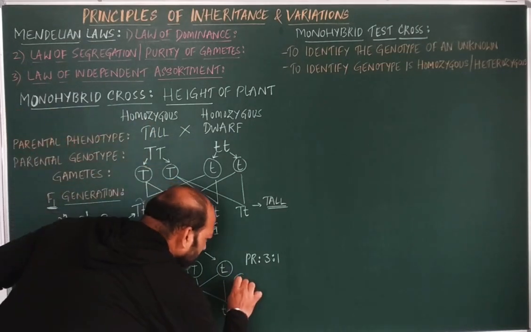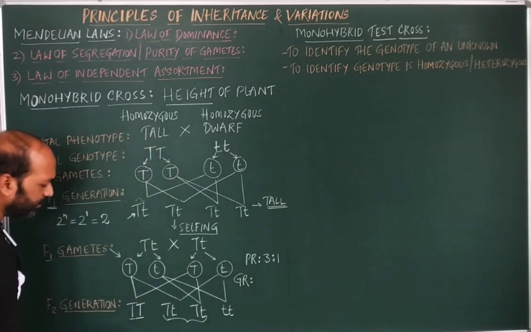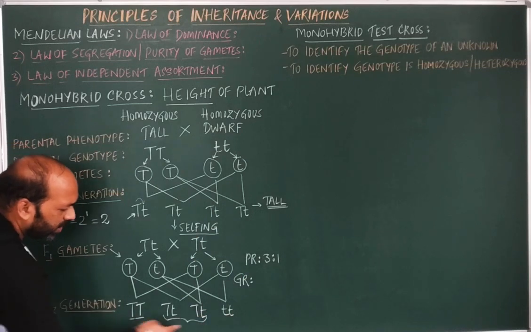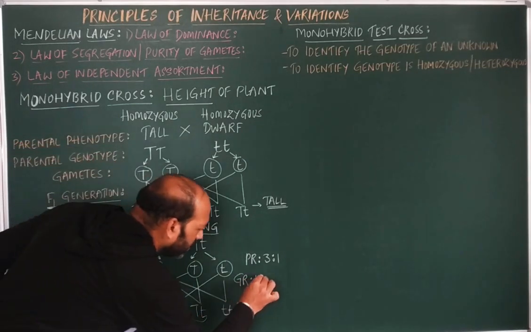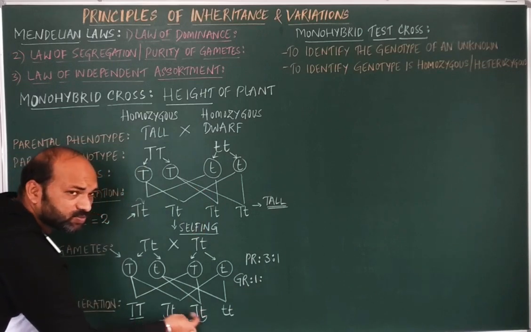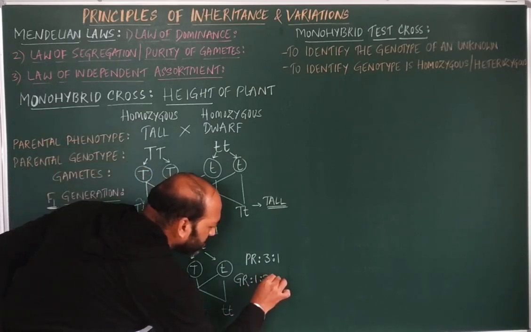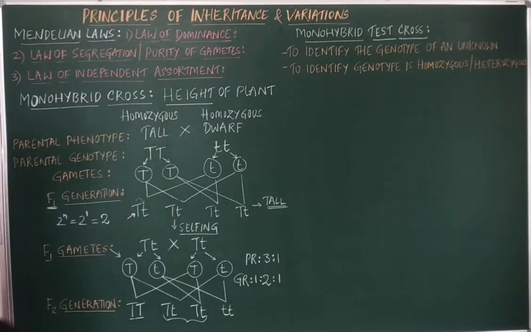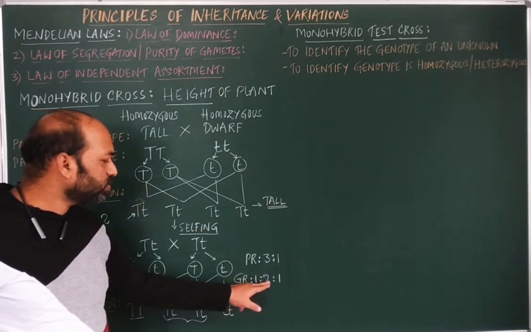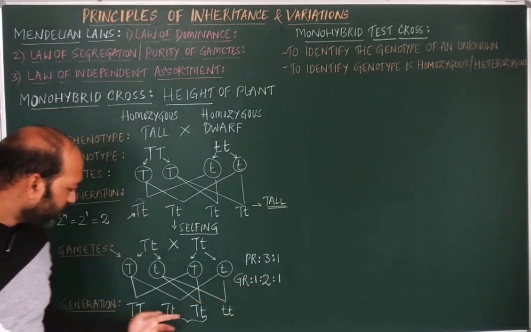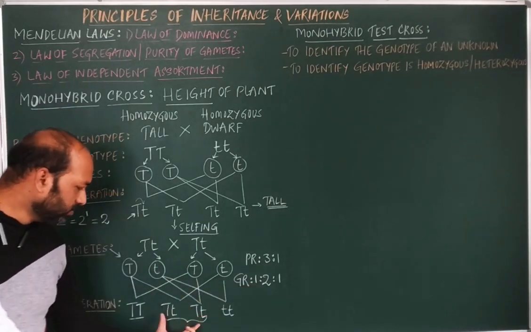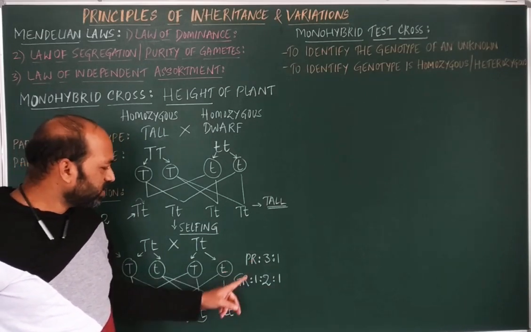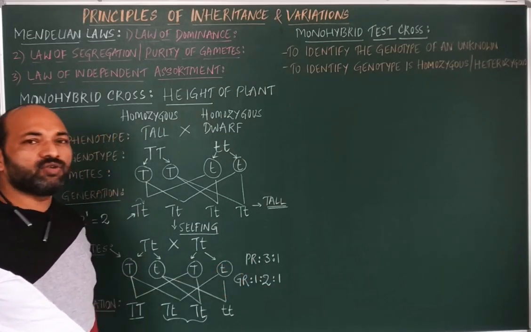Whereas the genotypic ratio, you have to see here: capital T, capital T is the only one like this among the 4. So this becomes 1. Capital T, small t, capital T, small t, so 2 are there. So that becomes 2. And small t, small t is 1. So in a monohybrid cross, the genotypic ratio is 1:2:1, where 1 is the homozygous tall, 2 are heterozygous tall, and 1 is the homozygous dwarf. So this is the genotypic ratio and phenotypic ratio.